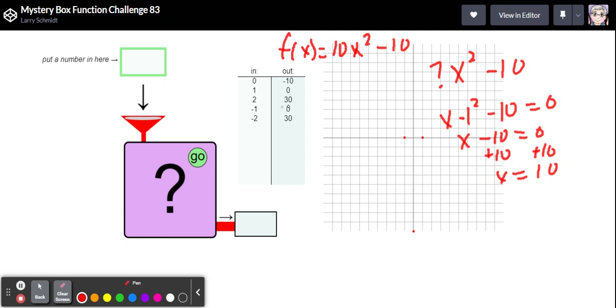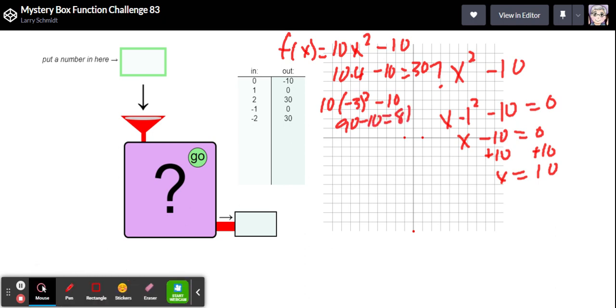Let's double check to see if that works with a 2. Will it get us a 30? If I put a 2 in here, 2 squared would be 4. So 10 times 4 minus 10, that'd be 40 minus 10. That's 30. Absolutely. Let's predict 1 point. What if I put in a -3? So 10 times -3 squared minus 10. Well, -3 squared is 9, and 9 times 10 is 90 minus 10 is 80. So if I put in a -3 or a +3 for that matter, I should get 80. That looks like an 81, but I meant to write an 80.